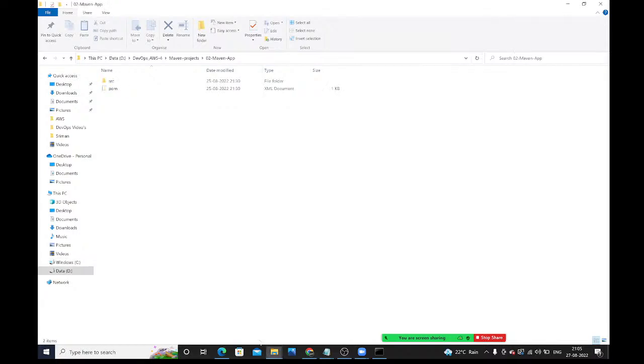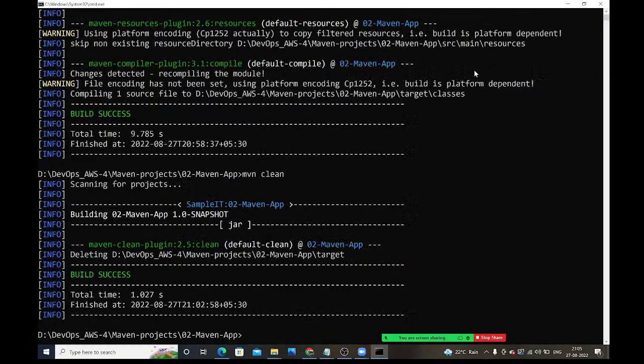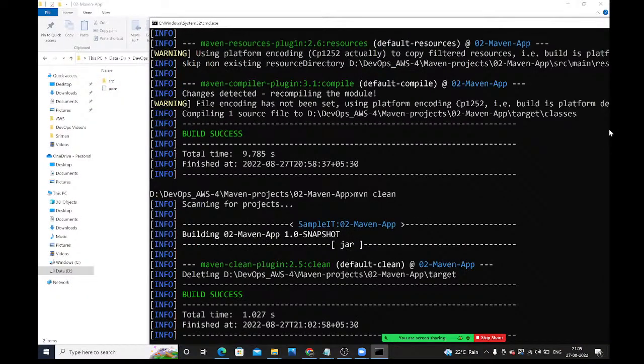So now what am I going to do? I am going to compile the source code. When you compile the source code, what will happen? That compiled code will be stored inside the target folder. Here, do you have the target folder? No, we don't have the target folder. See guys, when you compile, automatically the target folder will be created.